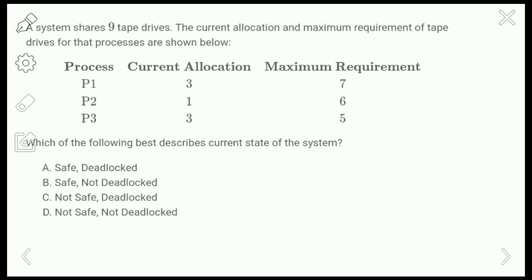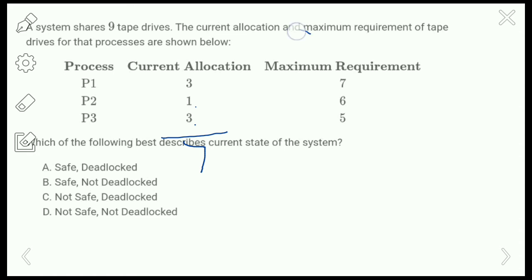Okay, so first we have to find out the remaining tape drives here. So the current allocation is 3 plus 1 plus 3, that means 7 in total. And 9 tape drives are there in the system. So 7 are already allocated and 9 tape drives are in the system. If you subtract the currently allocated from the total tape drives, 9 minus 7, then we have 2 tape drives free. Okay, so 2 tape drives are free here.